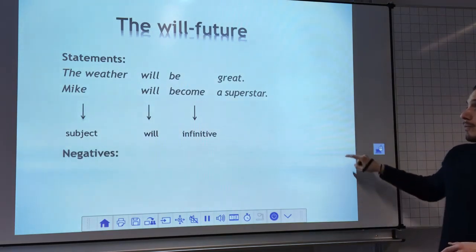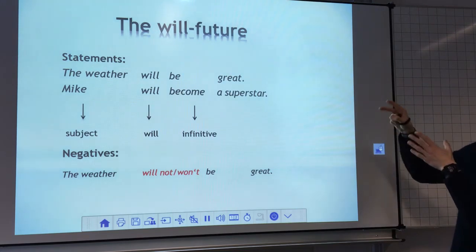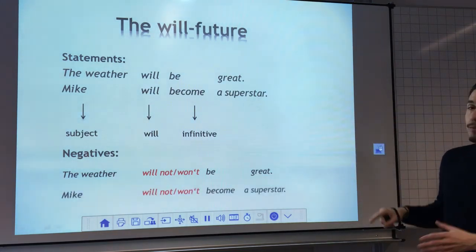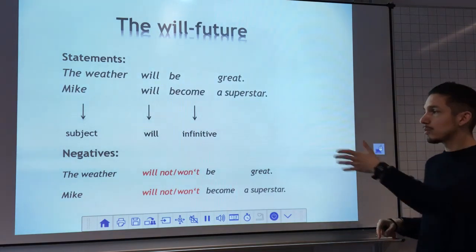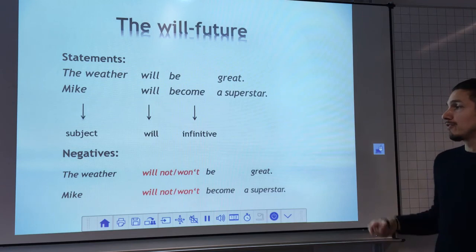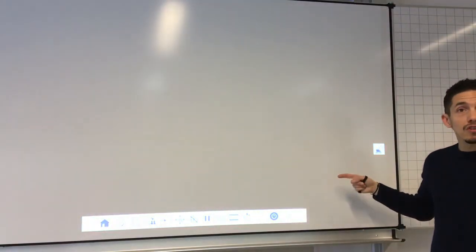We have negative forms as well, and if we have a negative form of those two example sentences, you see that I simply put a not behind the will, or the short form, which is won't, and then we still have the infinitive, and that's the negative form. Okay? So pretty simple, I hope.